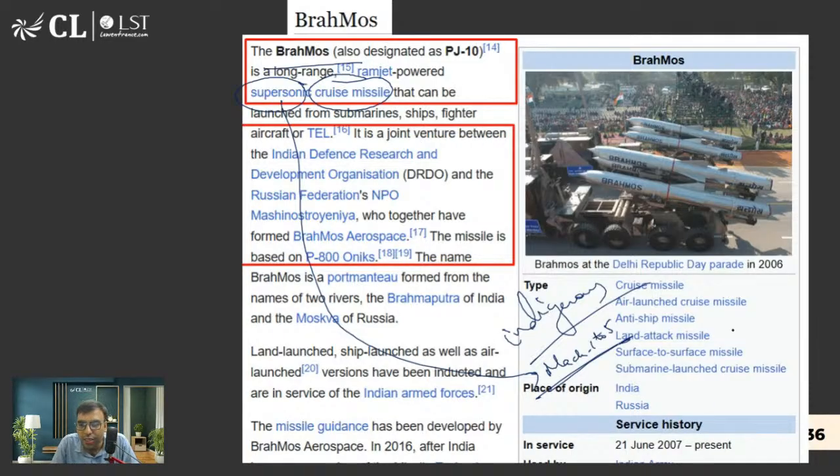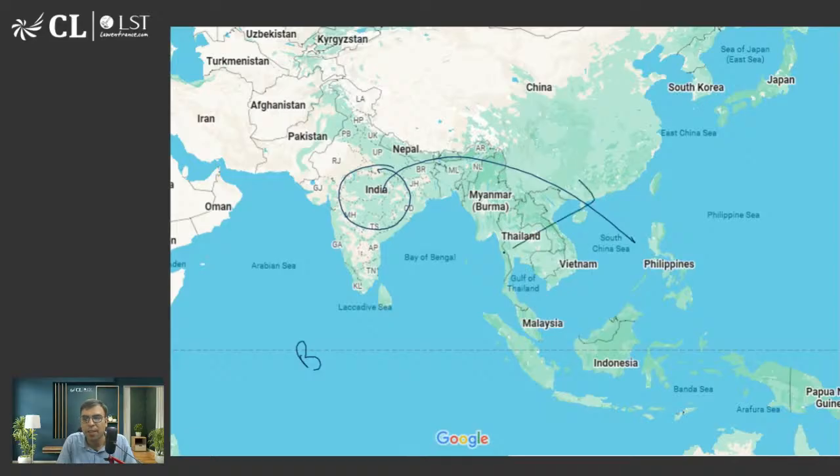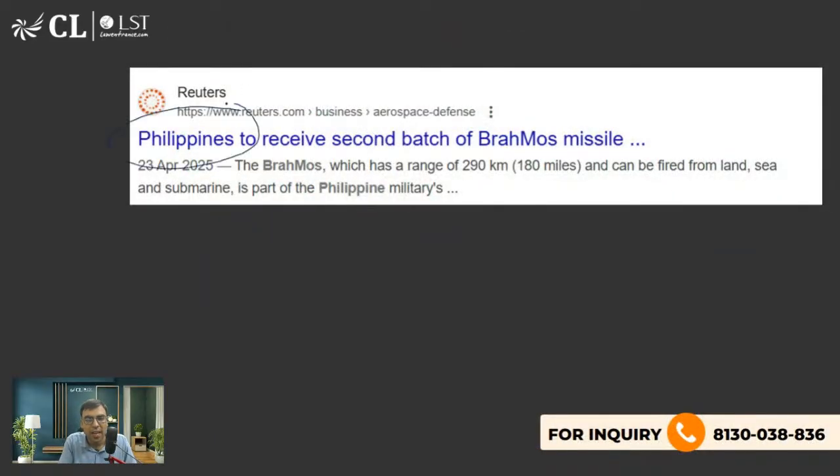One Mach is the speed of sound, which is equivalent to 343 meters per second, or what we call 1234 kilometers per hour. Yes, Philippines. We have exported this to the Philippines. And in fact, recently in April, we sent the second batch also. It has a range of 290 kilometers.